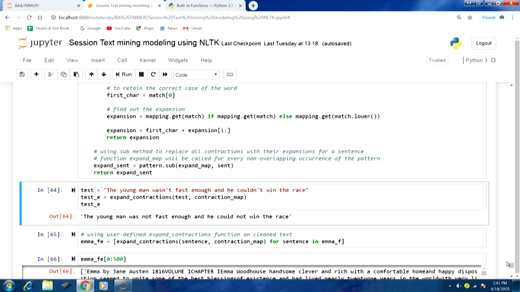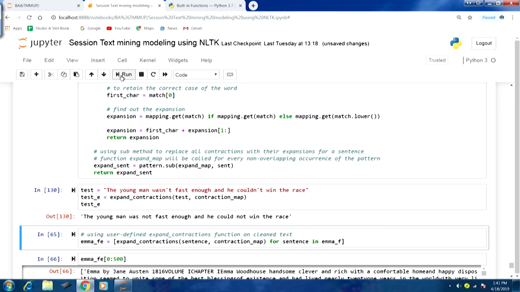So, first we are defining test, then we are calling our user defined function that we just discussed, expand underscore contractions, and we are passing the first argument, which should be the sentence, in this case test, and the contraction mapping that we have already defined. If I run this, in the output you can compare it with the test string: the young man was not fast enough and he could not win the race. The contractions have been appropriately replaced with the expansions.